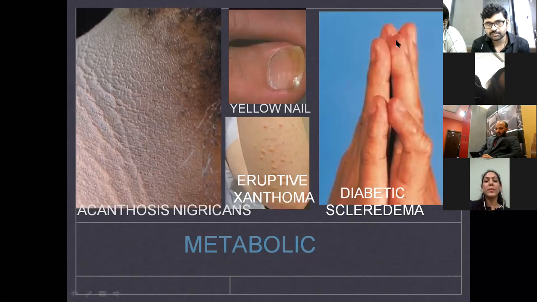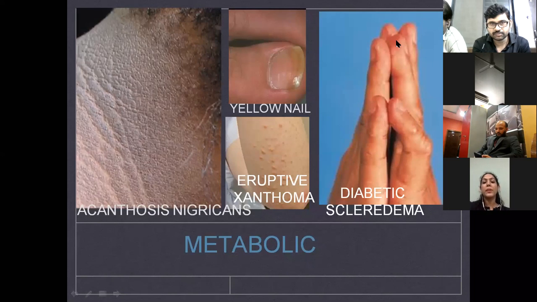The next one is metabolic changes. The first one is acanthosis nigricans. This is very commonly seen in many diabetics as a dirty, leathery appearance, especially in neck folds, or even in the axillary area or the antecubital fossa. The second picture is the yellow nail. Yellow nail is not specific for diabetes, but it's a common finding among diabetics.